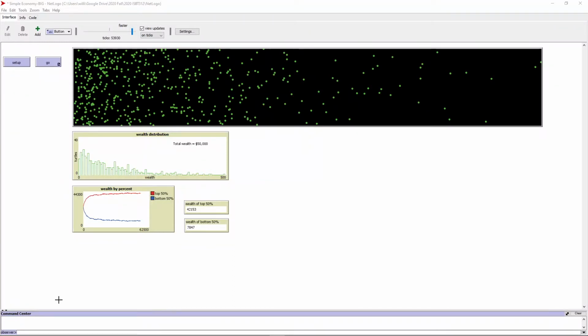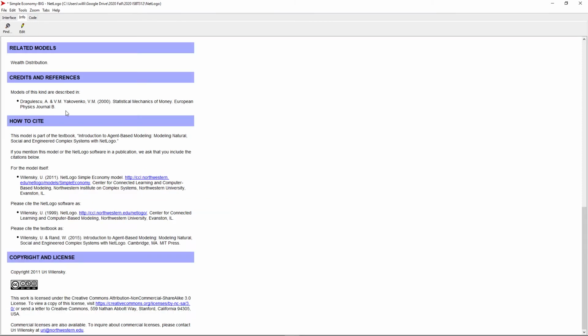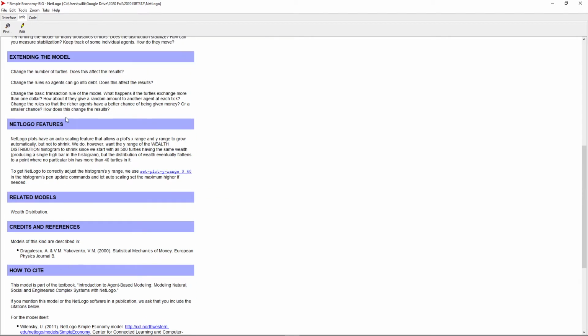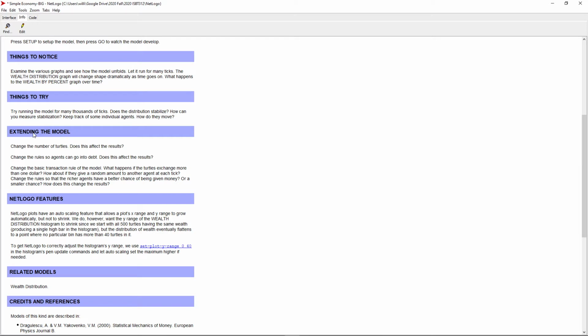So one of the things that the authors suggested in the info tab up here was, what could you do to extend the model? Yeah, we could change the number of turtles. Maybe a larger economy would work better. We could go ahead and do that.